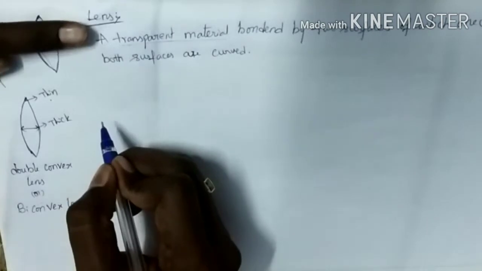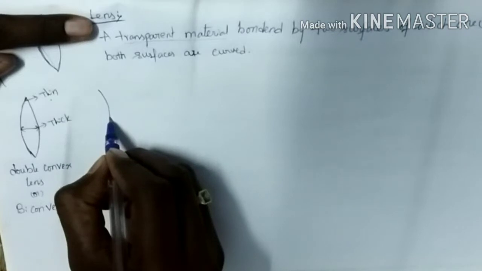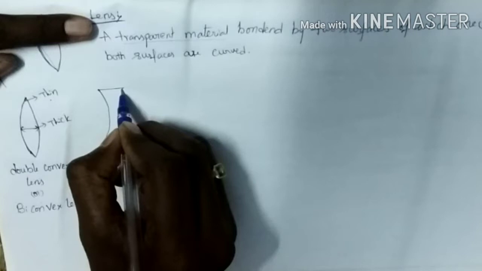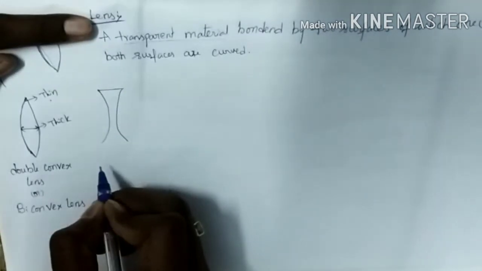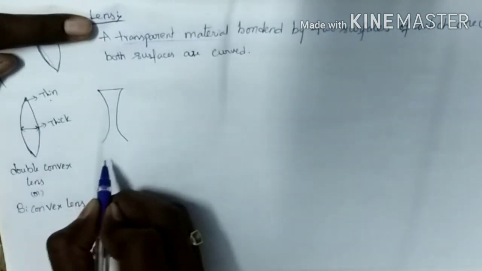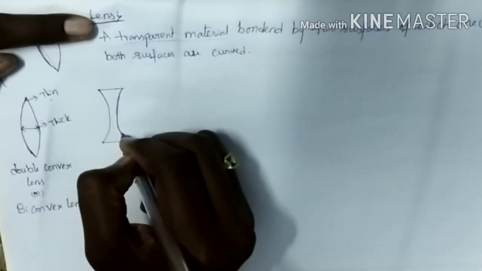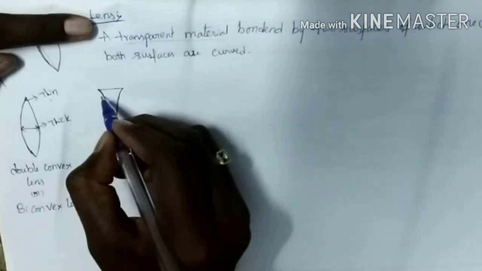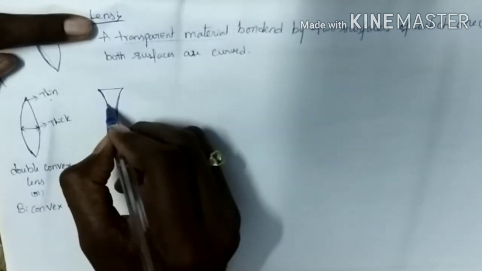And the second type of lens is there. A lens which consists of two curved surfaces. This lens also consists of two curved surfaces, but they curve inwards.